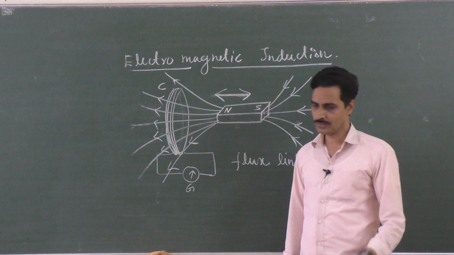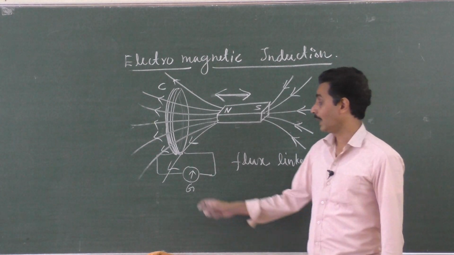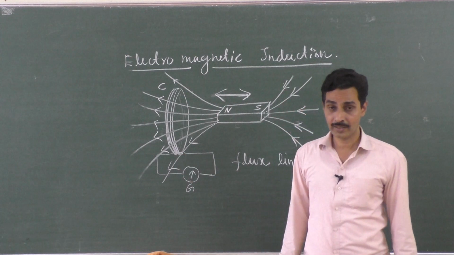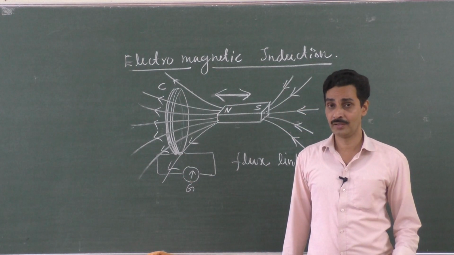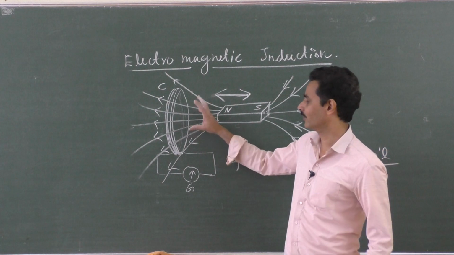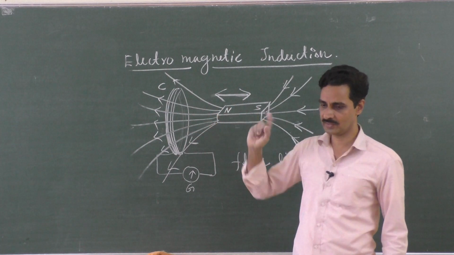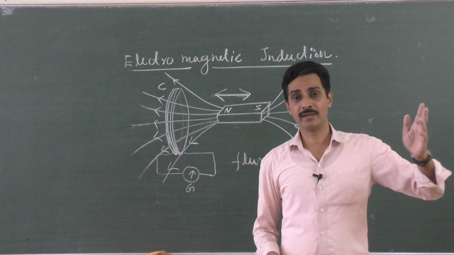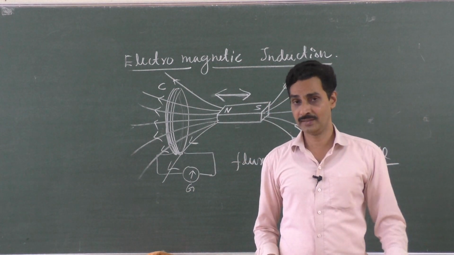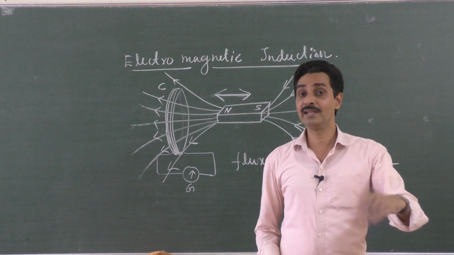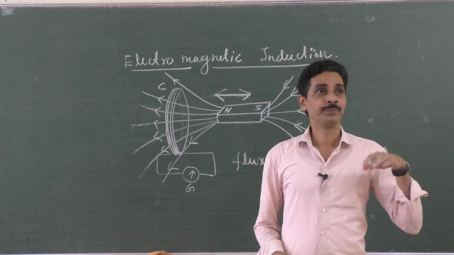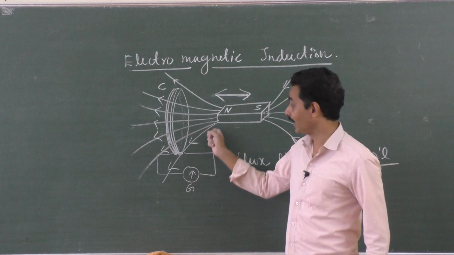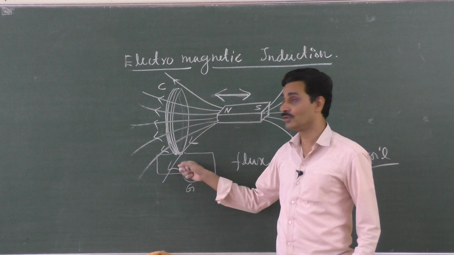Why it is so? So he concluded finally, an electric current is induced in this coil, or an electric current is produced in the coil only when the magnetic flux linked with the coil keeps on changing. You see how the two entire different things are clubbed. Electric current is an effect due to electric field, right? Because flow of charges need electric field, and magnetic field here, they are clubbed together. Change in the magnetic flux can induce a current.